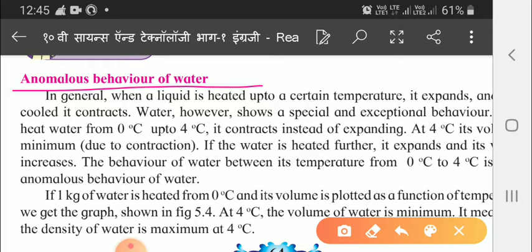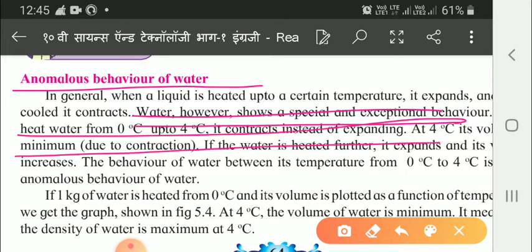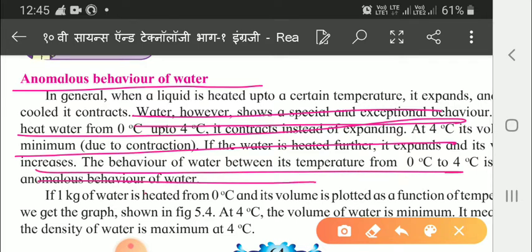If 1 kilogram water is heated from 0 degree and its volume is plotted as a function of temperature, we get the graph that we can see in figure 5.4. I'll show you now. And at 4 degrees centigrade, the volume of water is minimum. It means that density of water is maximum at 4 degrees centigrade. So this you have to underline, children. This is very important because this anomalous behavior is coming in exam.